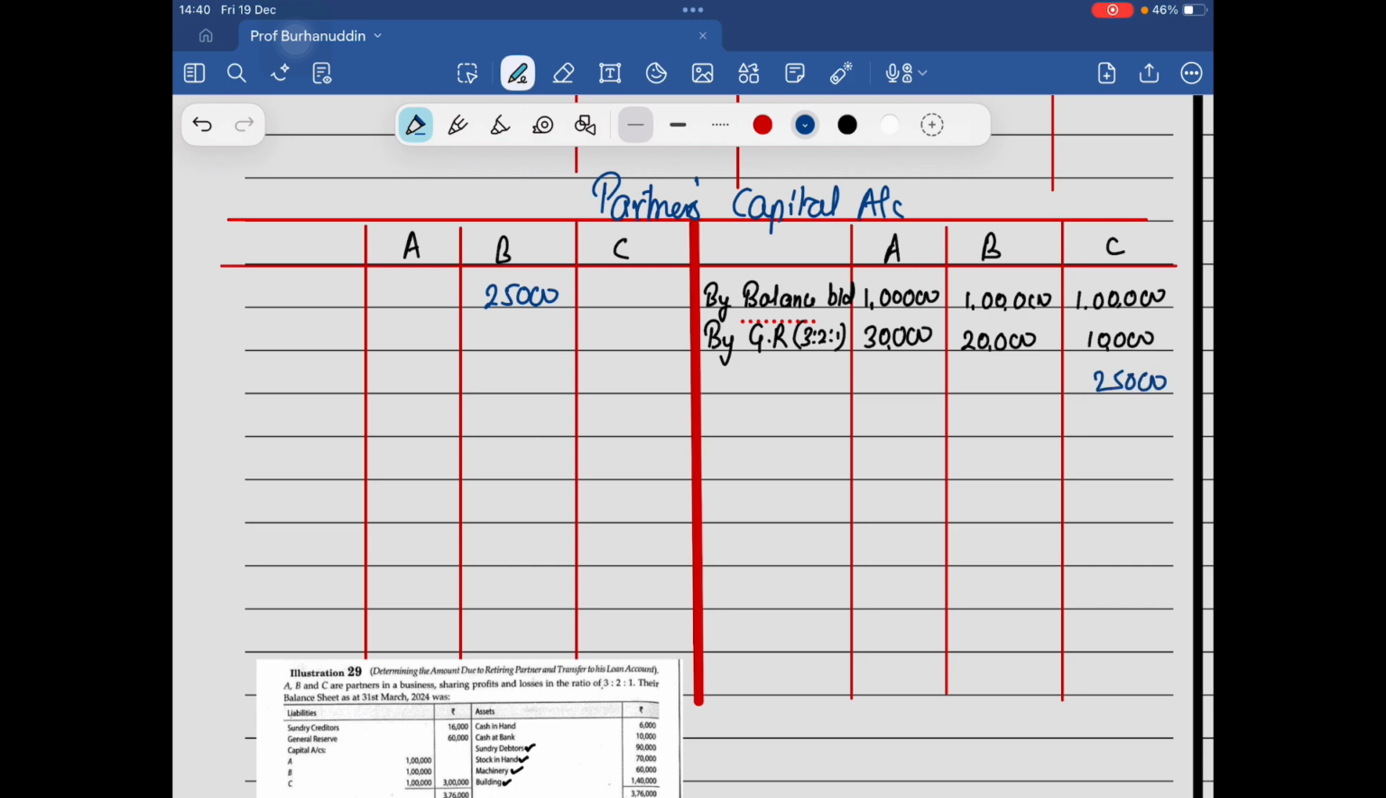Jabardast. Write it in this way. It becomes very easy. B mein you will be writing to C capital because of goodwill, and in C you will be writing B's capital because of goodwill. Again, simply write goodwill. But this is very, very professional. Okay? Simple, na? Okay.